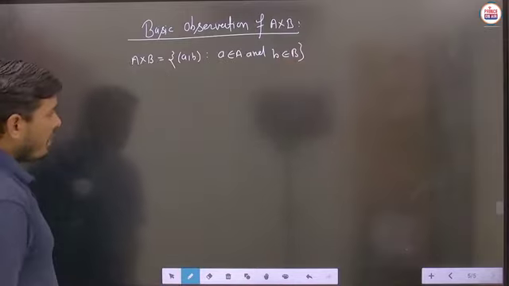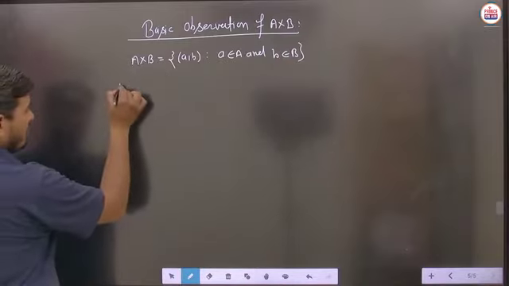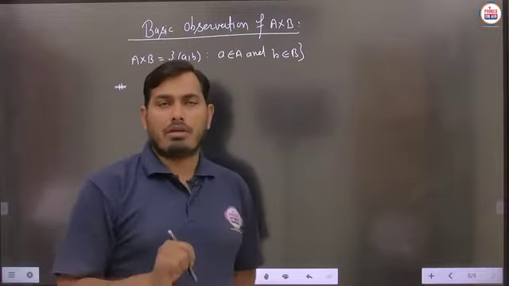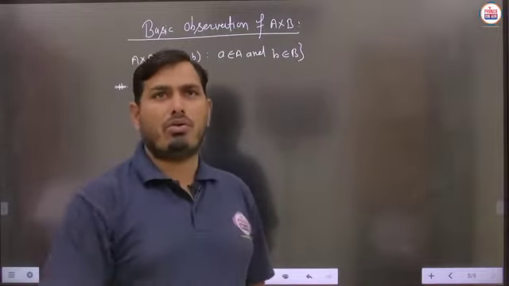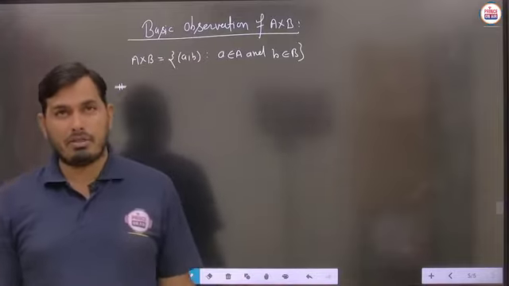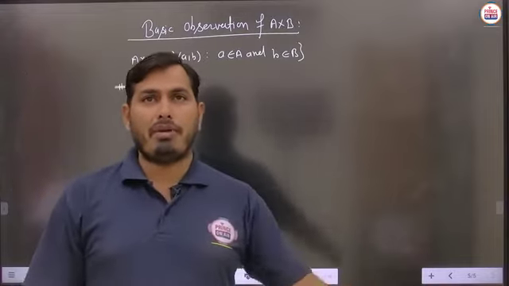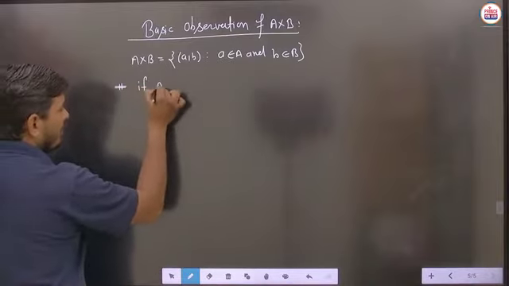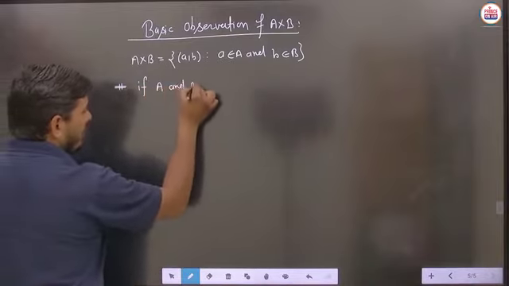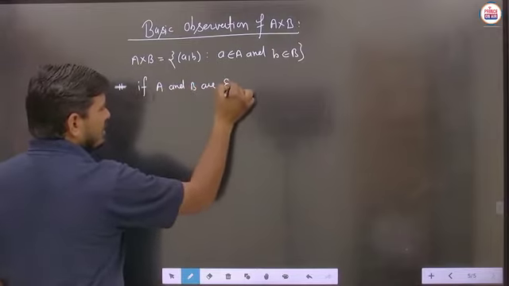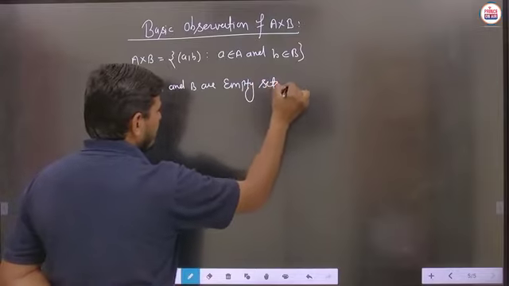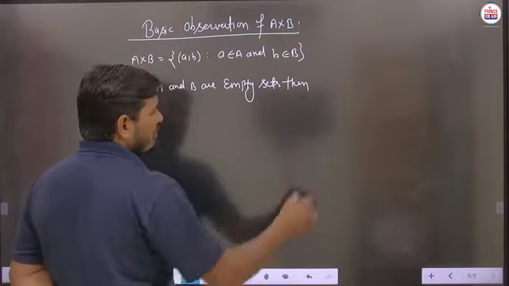Now student, the very basic and first observation we have to see here. In this first observation, suppose any of the sets is taken as the empty set, then what will happen? Means suppose either of the sets A and B is taken as the empty set. So if A and B are empty sets, then what can you say about A cross B?